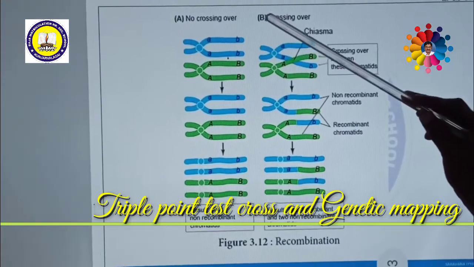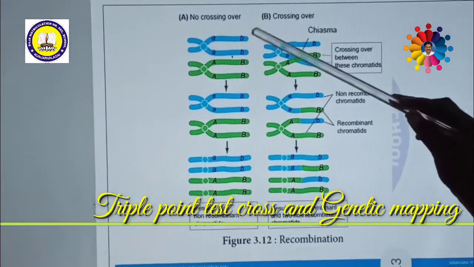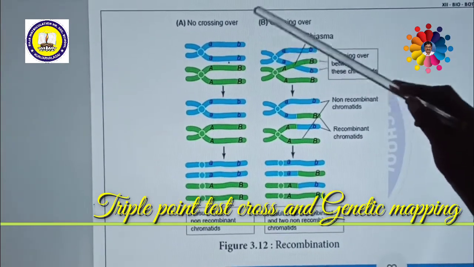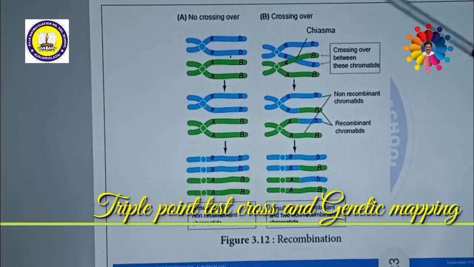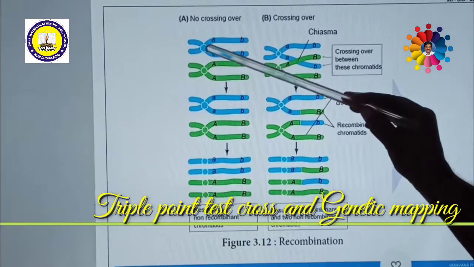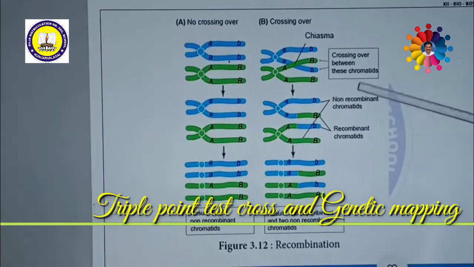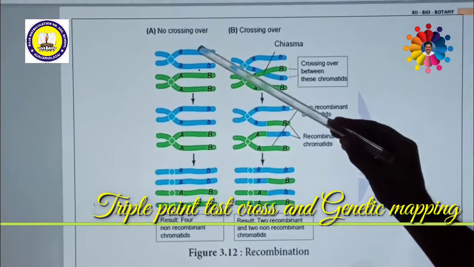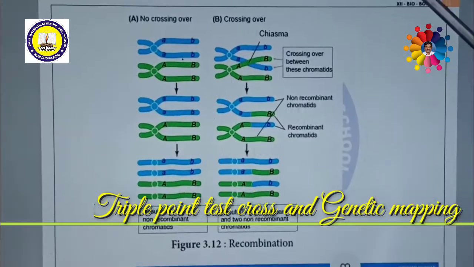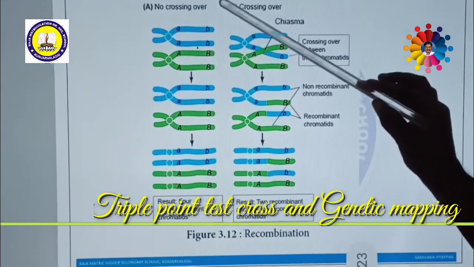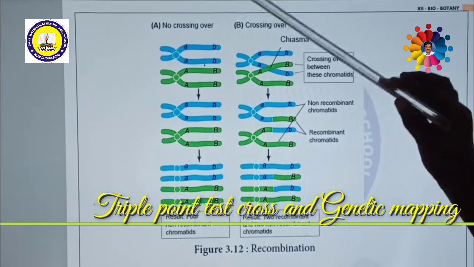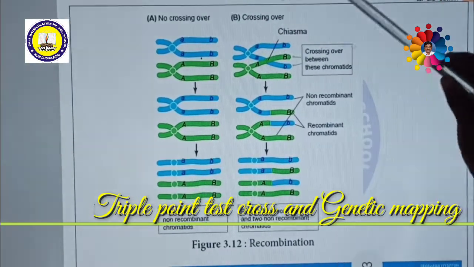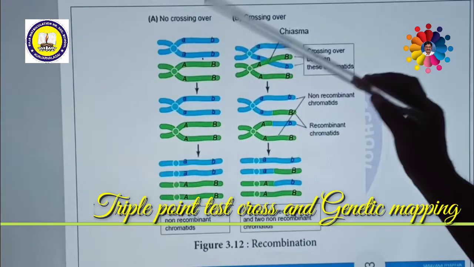The scientist was called Hewitt-Evans, a student of Morgan. Then what is the unit of this genetic map or gene map? MU, map unit. Map unit is a unit for measuring the genetic map. This genetic map is also called 1% of crossing over. That means 1% of crossing over is equal to one map unit.